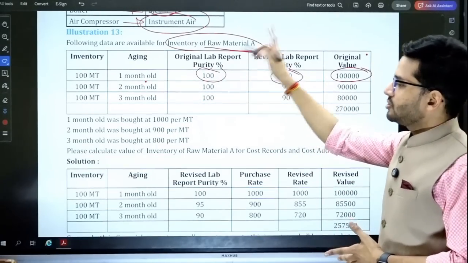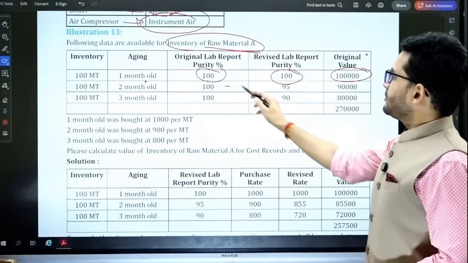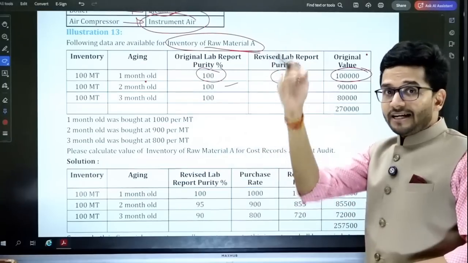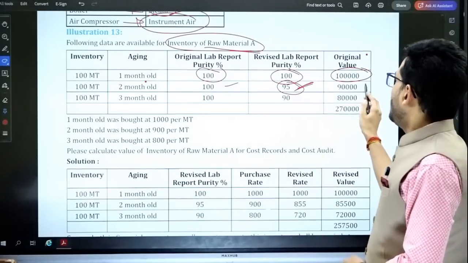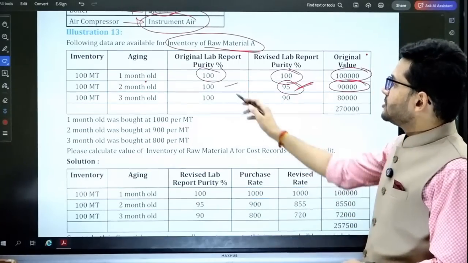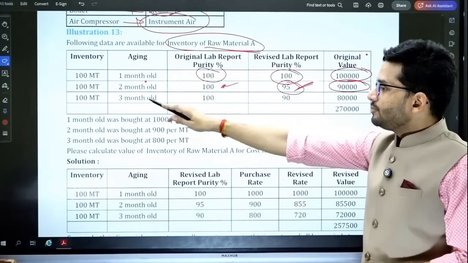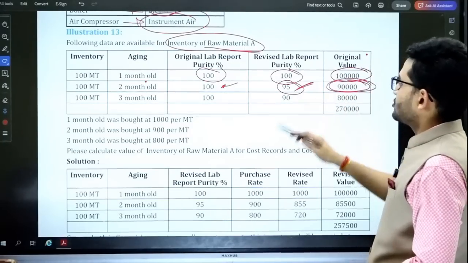Then 2 months old, so this inventory is 2 months old, 100% purity is there, but when we did a revised purity check, purity has reduced, it's 95% in the revised purity check, and the original value was 90,000 rupees. So these 100 metric ton of raw material was purchased for 90,000 rupees.